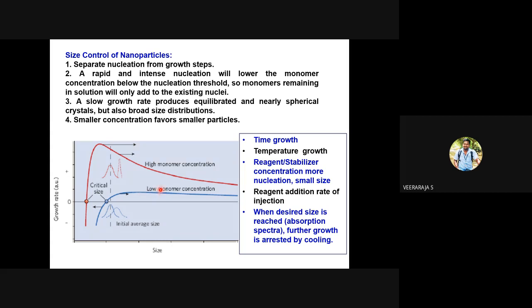So the take-home point for the synthesis of nanomaterials is that you have to use low concentration, you have to arrest the reaction quickly, and you have to conduct the reaction at a lower temperature, not very high temperature. In addition to all these practical parameters, you can also add some stabilizing agents, protective agents or capping agents in order to hinder the growth of the nuclei, and you can get a smaller particle size or shape.